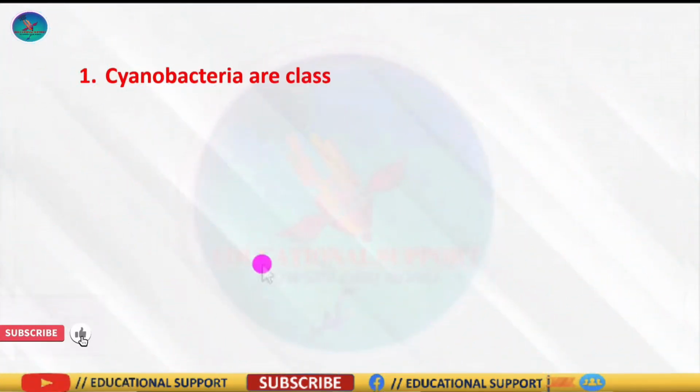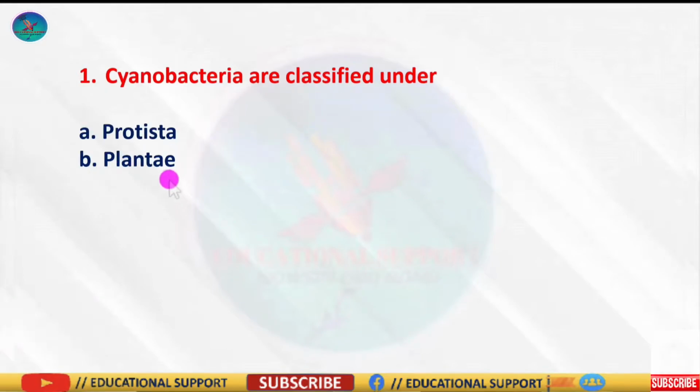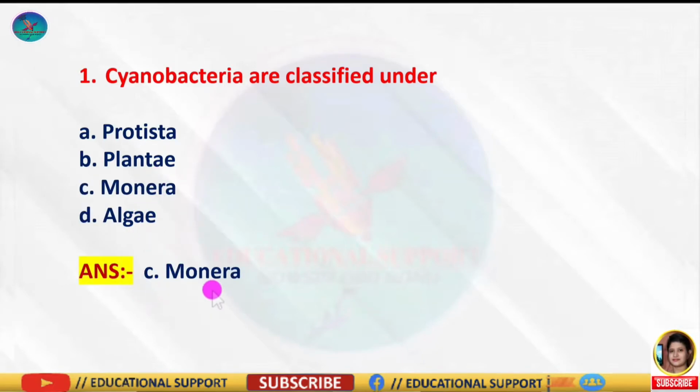So let's get started. Question number 1: cyanobacteria are classified under, and the options are Protista, Plantae, Monera, and the last one is algae. So the correct answer is option C, Monera. Because you know that Monera is one group which exclusively includes all forms of bacteria. All bacteria are prokaryotes and don't have a well-defined nucleus and other cell organelles. The other options, Protista, algae and Plantae, include eukaryotic, unicellular or multicellular organisms.